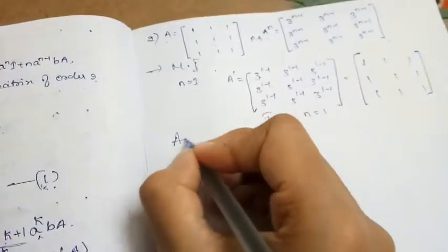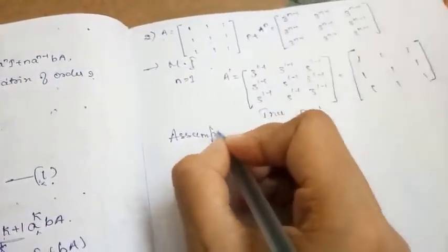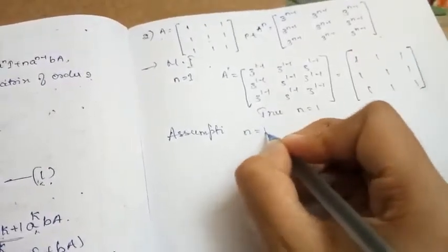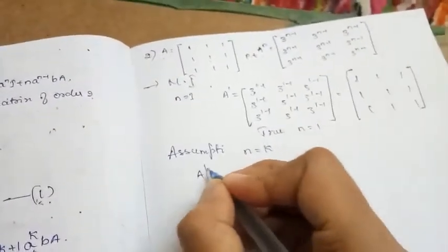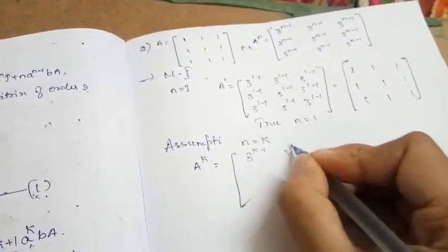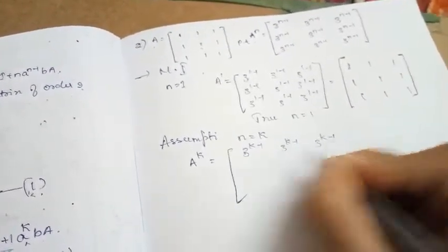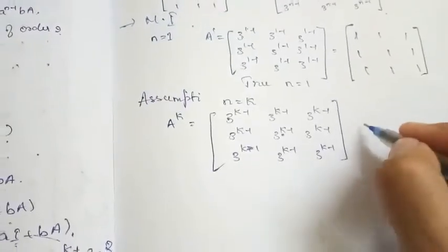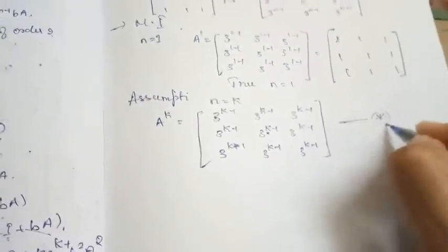Now we should make the induction assumption for n equal to k. At that time, A to the power k is equal to 3 to the power k minus 1, 3 to the power k minus 1, 3 to the power k minus 1. So this is our induction assumption. I'll mark this one as star.